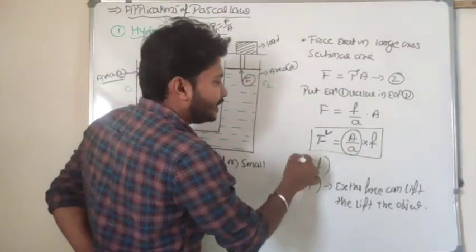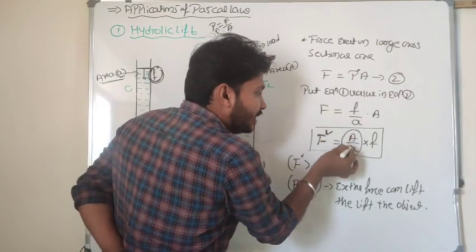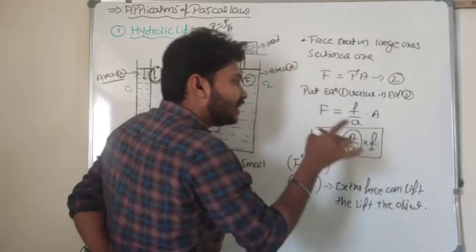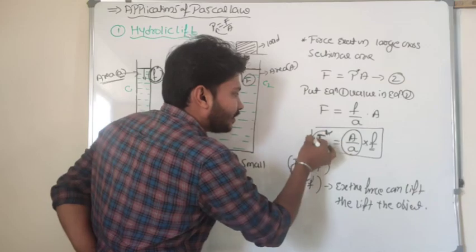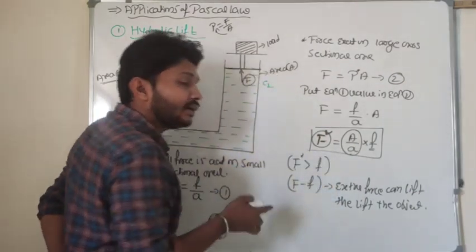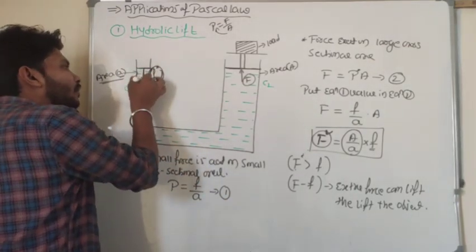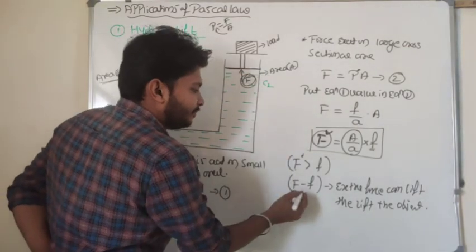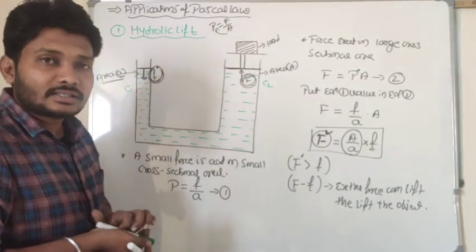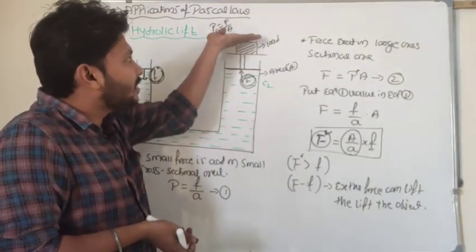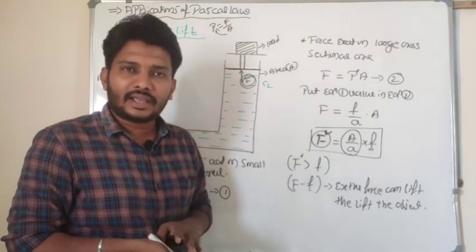It means that the force exerted on the large cross sectional area is equal to A by a times the force exerted on the small cross sectional area. So the force exerted on the large cross sectional area is greater than the force exerted on the small cross sectional area. From the small force I get that large force here. The difference in force between the large and small cross sectional areas leads to lifting the load in an upward direction. So this is an application of Pascal's law we can consider.